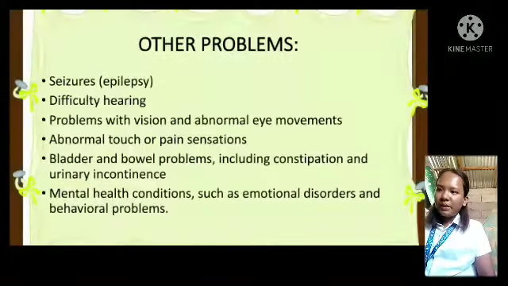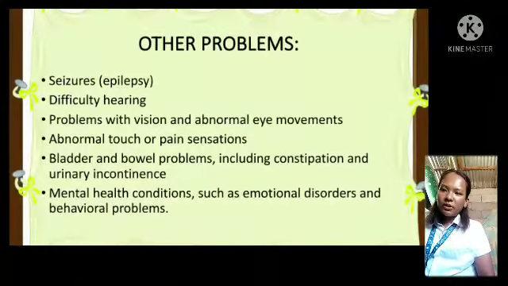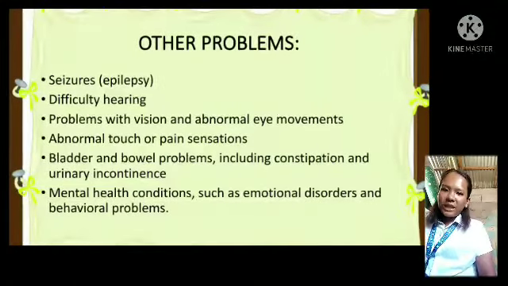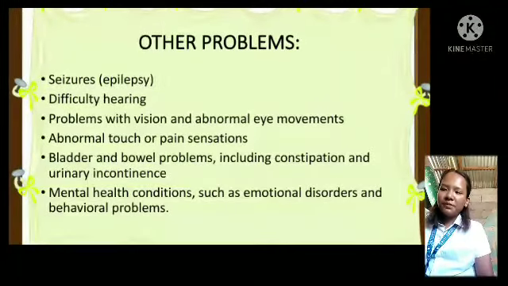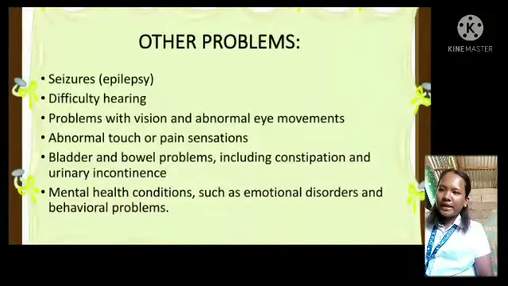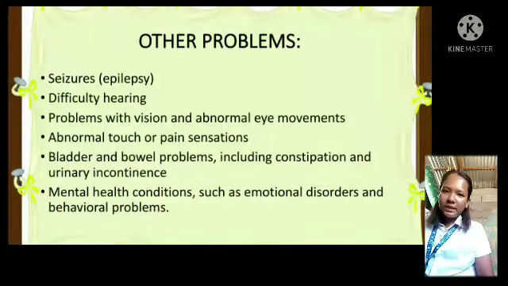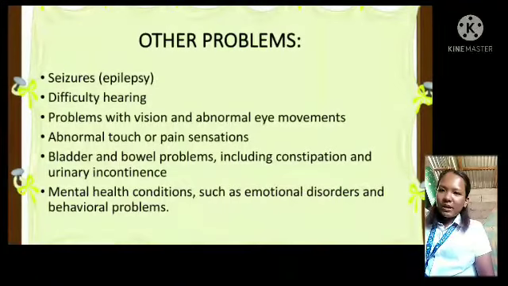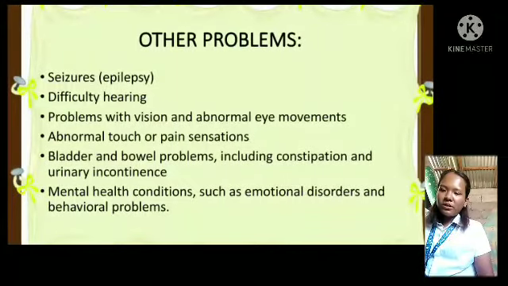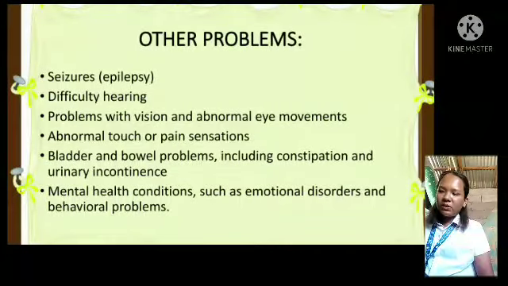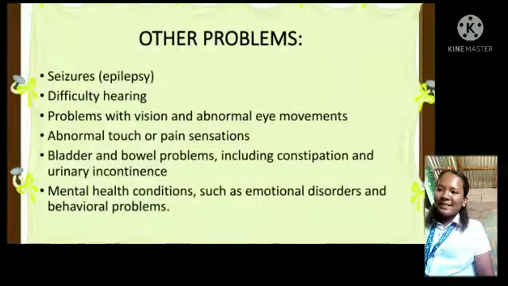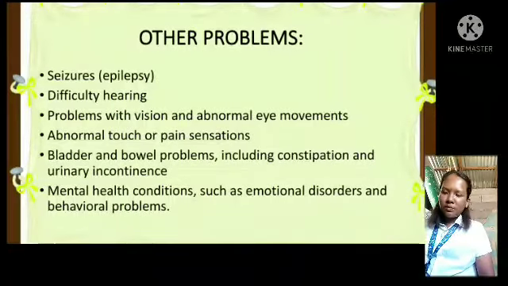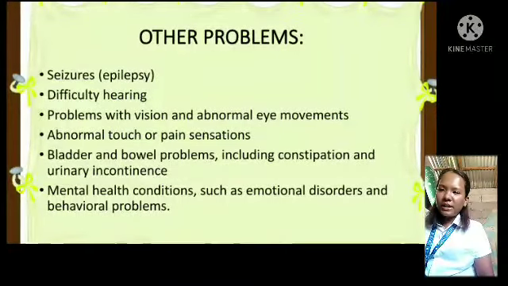These are the other problems: seizures or epilepsy, difficulty in hearing, problems with vision and abnormal eye movements, abnormal touch or pain sensations, bladder and bowel problems including constipation and urinary incontinence. Last is mental health conditions such as emotional disorders and behavioral problems.